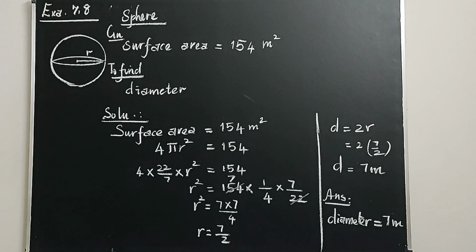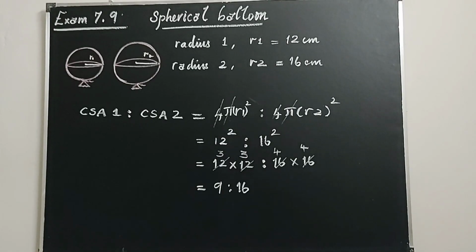So children, keep the units properly in mind and do the sums. And if you are thorough in the formula, you can do the sum very easily. Example 7.9, a very easy, interesting sum. It is about a balloon. So we are also happy seeing and playing with the balloon. A balloon, spherical in shape, increases in radius from 12 centimeter to 16 centimeter as air is pumped into it. So the first radius of the balloon is 12 centimeter. As air is being pumped into it, the radius increases to 16 centimeter.